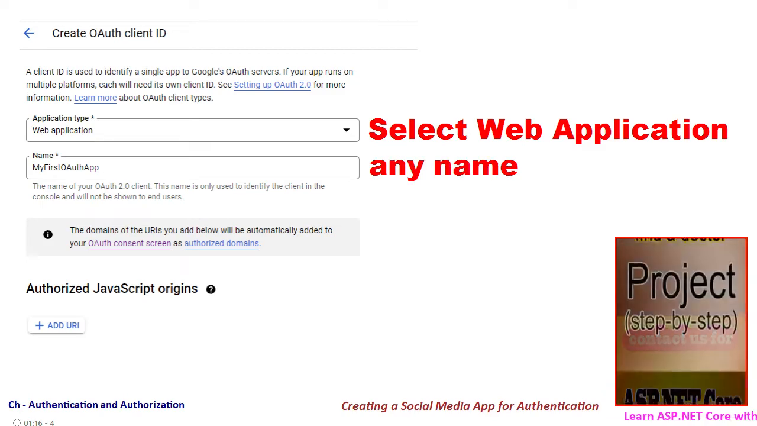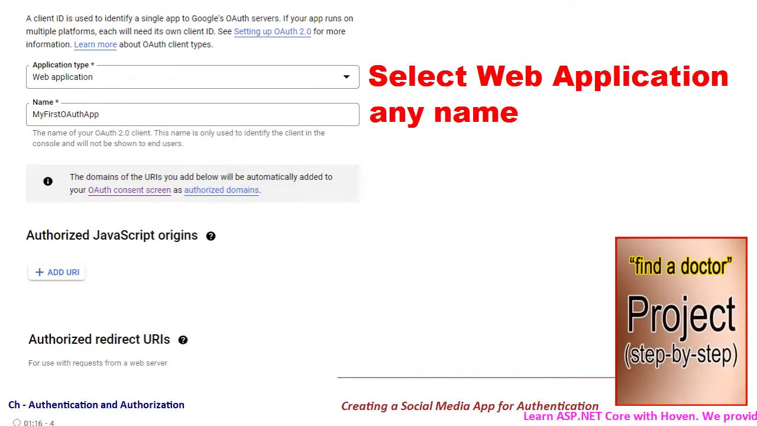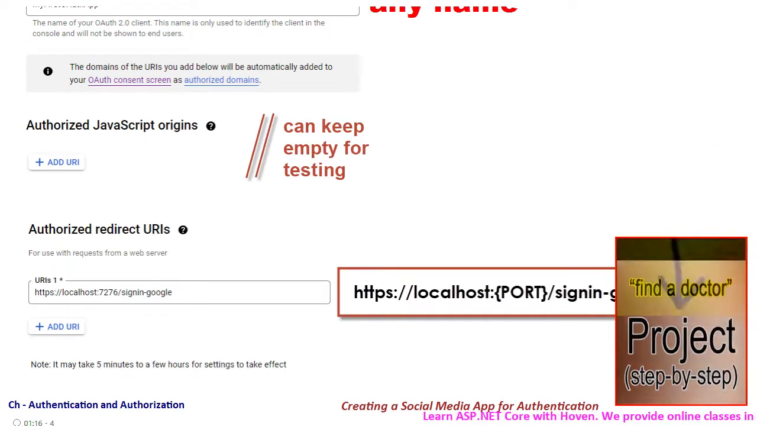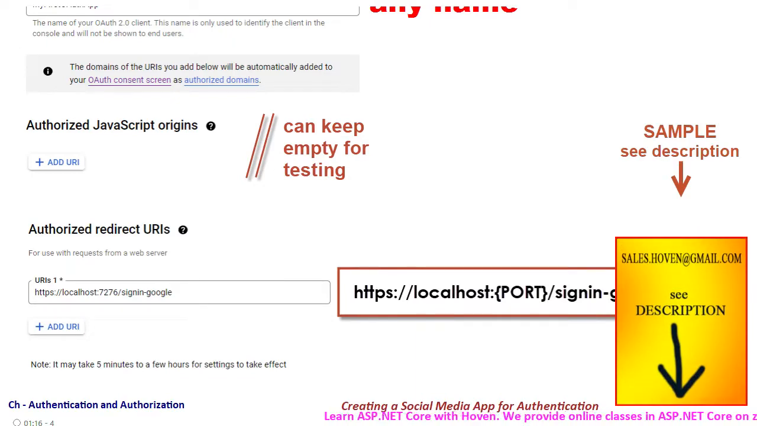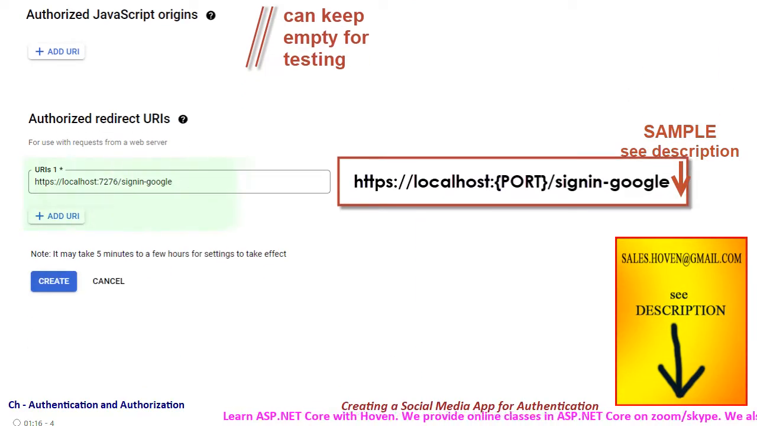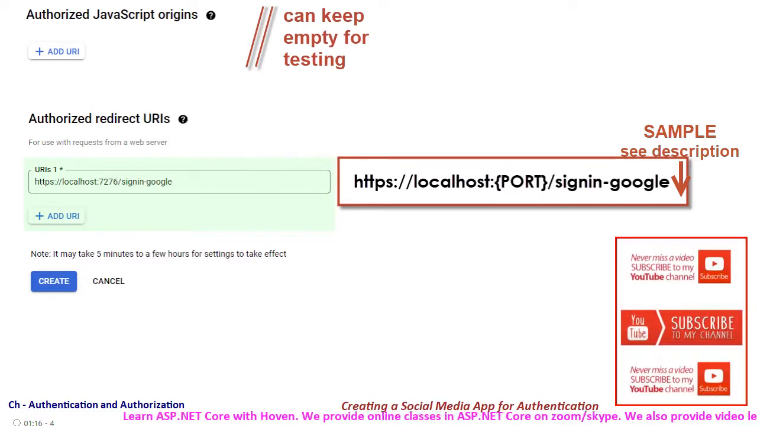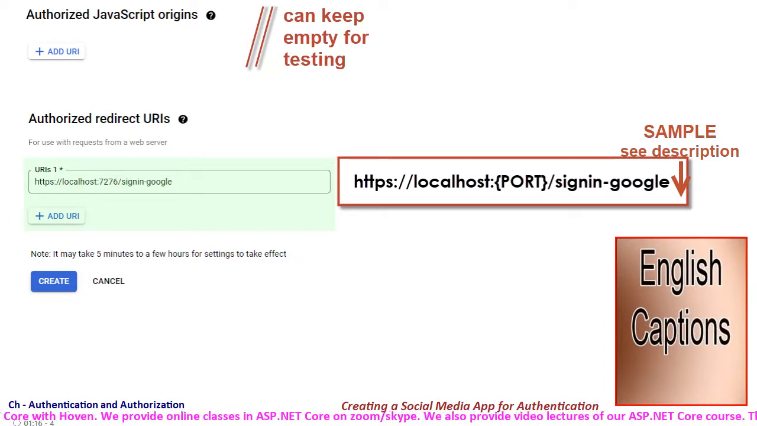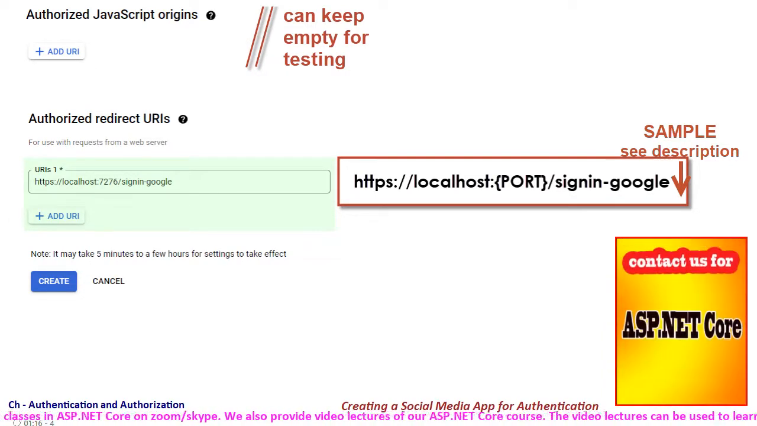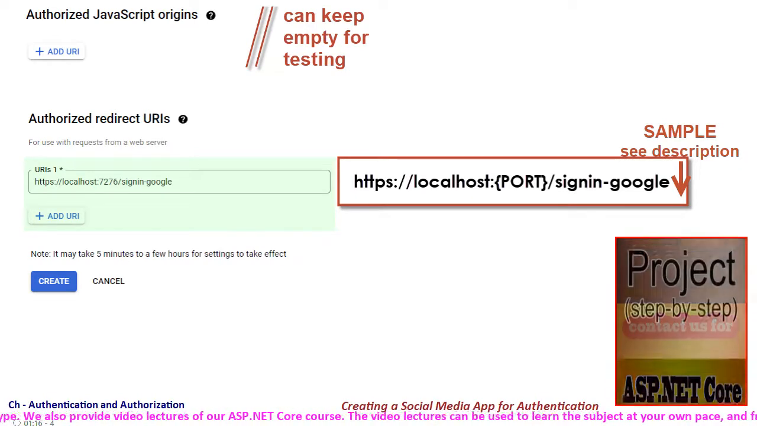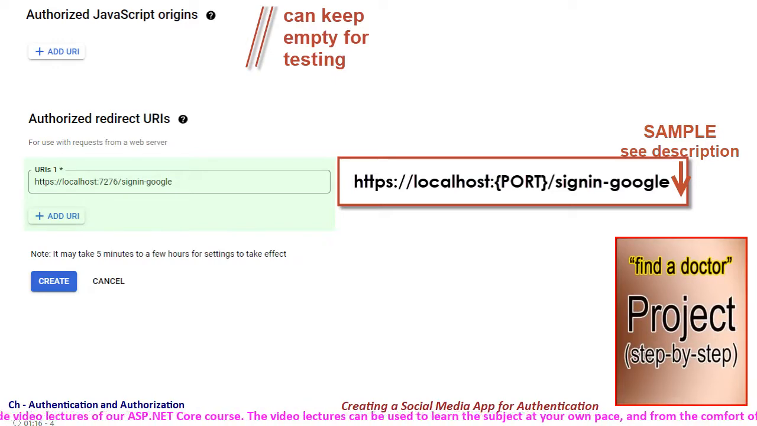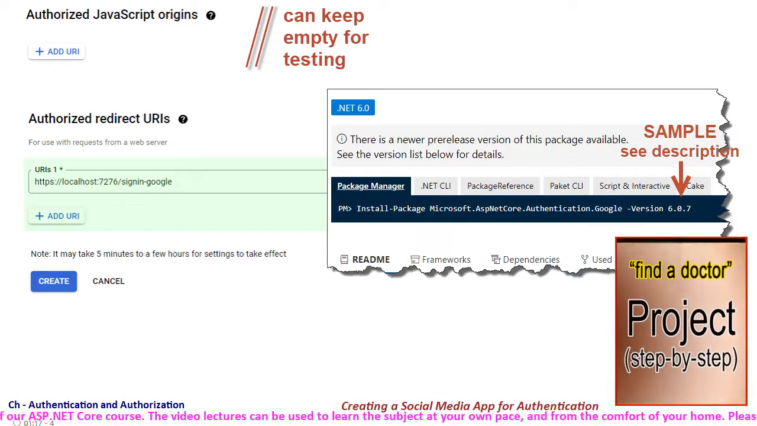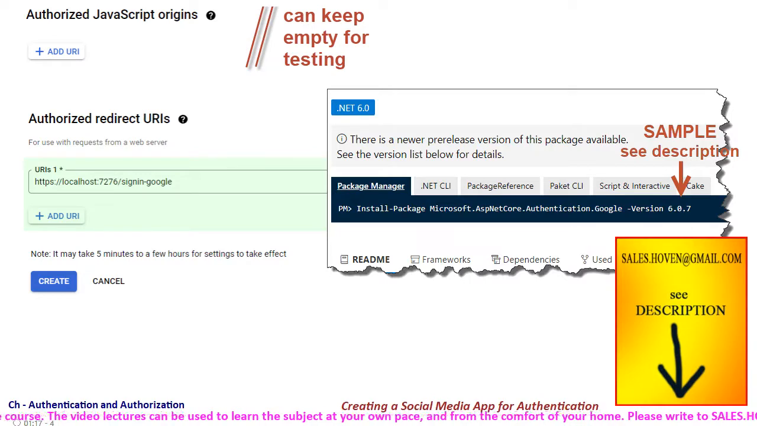After that, give any readable name and scroll further down this page. Authorized JavaScript origins can be kept empty for now. Scroll down to the redirect URIs. This is the most important field for our ASP.NET Core projects. Type your localhost address with the same port as your application. The path must end in signin-google, exactly as you are seeing here. This is hard-coded in the NuGet implementations of ASP.NET Core libraries that will connect to this OAuth app.